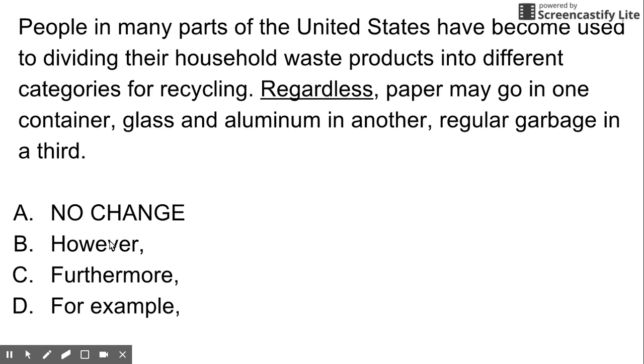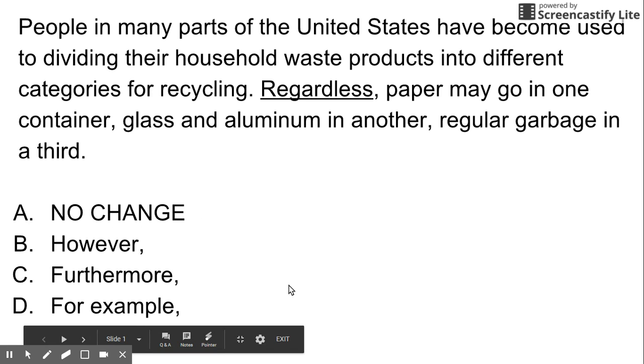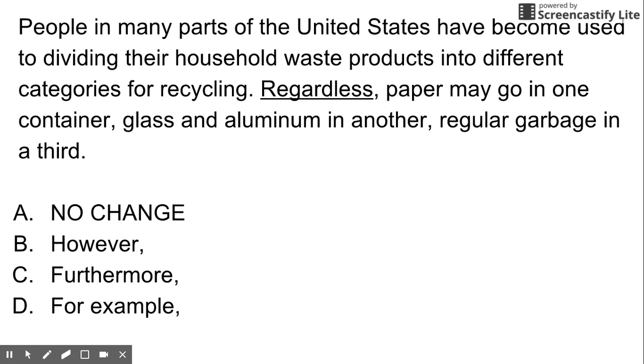And if I look at my answer choices below, what I can see here is I have 4 answer choices, and I'm looking all at the transition word. And so I know that I need to choose the appropriate transition word. All of these would be grammatically correct. The punctuation is correct. I just need to figure out which word works best.